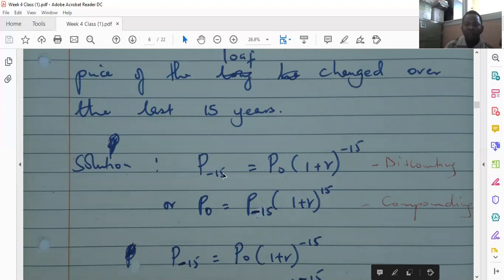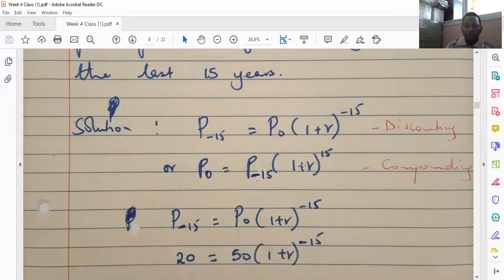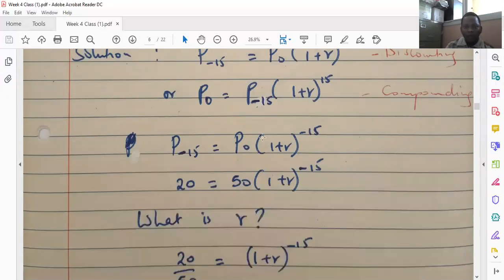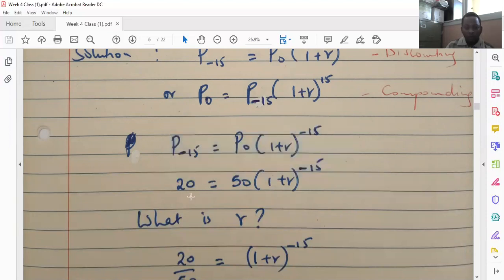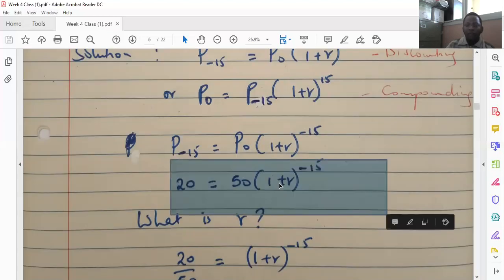Since we have the price 15 years ago, we have the price now, and we have the number of years, and we don't have the interest rate, which is our unknown, in this case we apply the discounting formula. So 20 shillings, that is the price 15 years ago, is equal to 50 shillings, the price now, multiplied by 1 plus r, which is our unknown, raised to the power of negative 15.